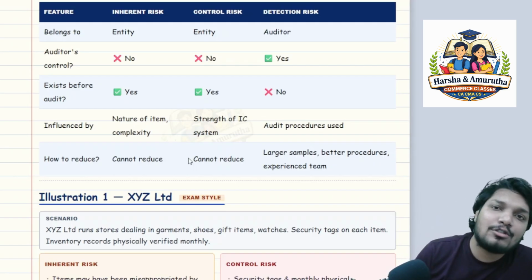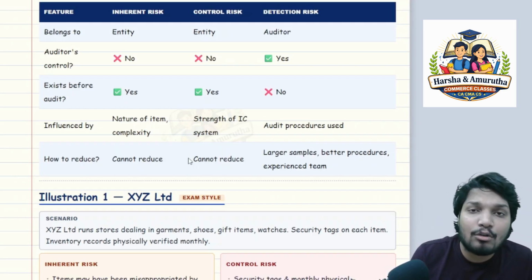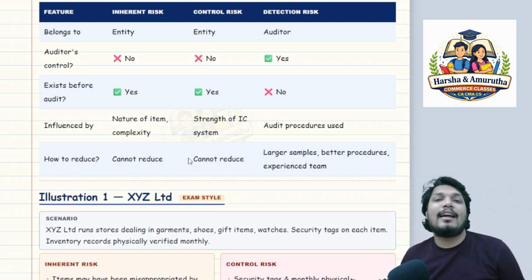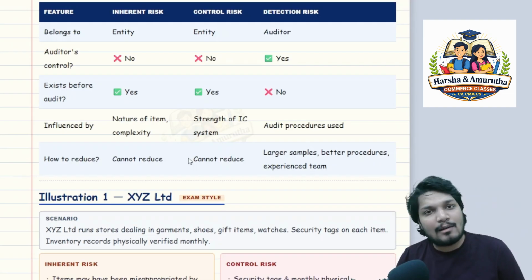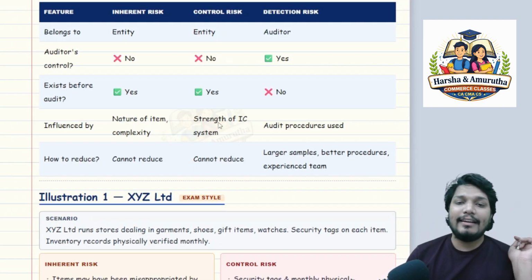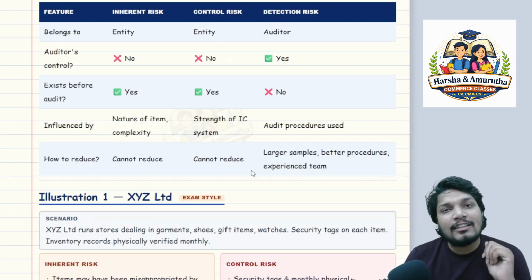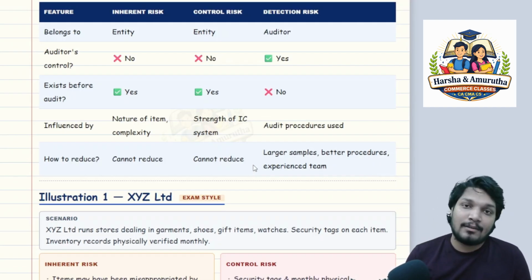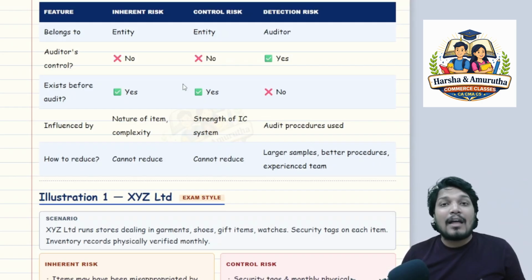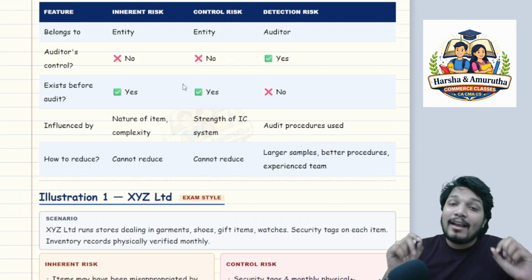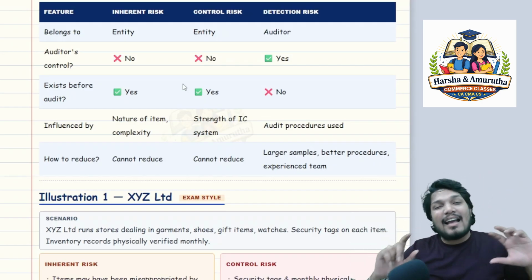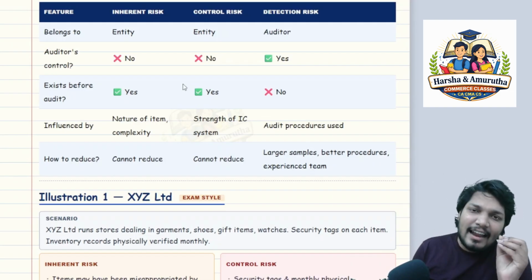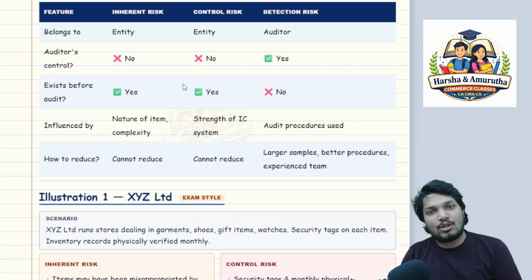We can try to reduce it by implementing better controls, by implementing a maker-checker system. We can do such things, but there is always a chance of override of any control that is put in place, right? And detection risk. So how can we reduce detection risk? Because it is purely under the auditor's control. We can have that reduction by how? By taking larger samples, by having better procedures, by having an experienced team. With these three, we can at least try to reduce our detection risk to a good level, sir.